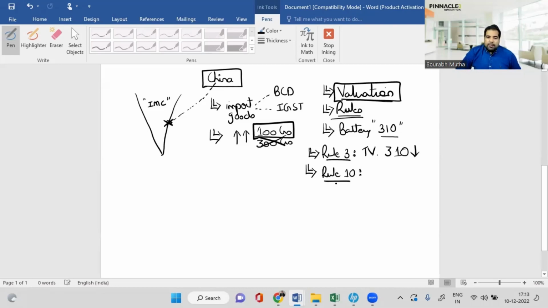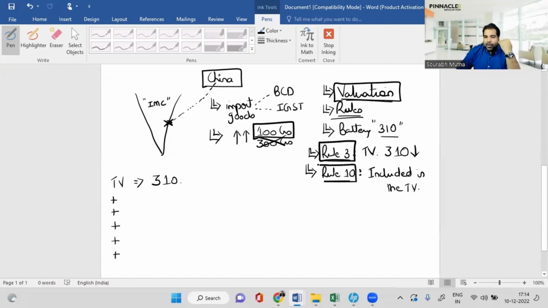So rule 3 basically is linked to rule 10, and rule 10 says that the following amounts should be added or should be included in the transaction value. So you will basically take the transaction value, that is 310 rupees, and then you will add some items which they are telling us to add. You will add those items in this transaction value, because as you know, the government's intention is to increase the value, because the higher the value, the higher the import duties. So this is the concept of transaction value, which is basically rule number 3. And then we go to rule number 10.